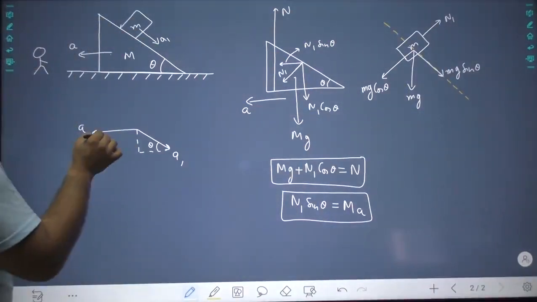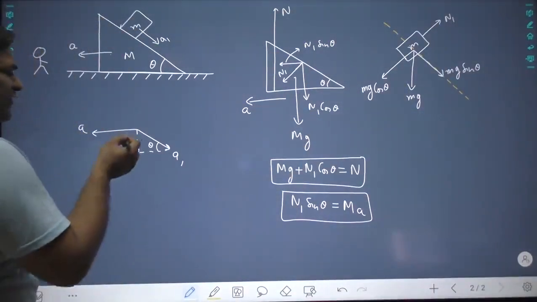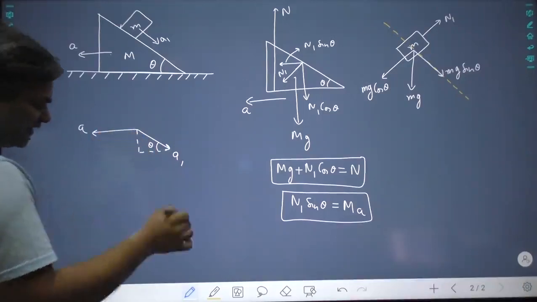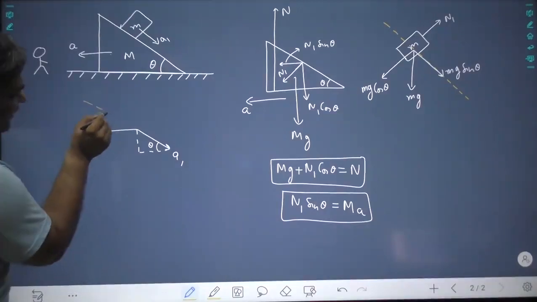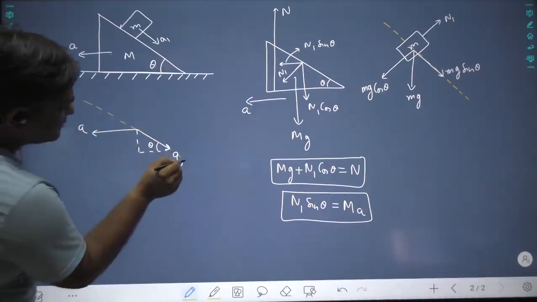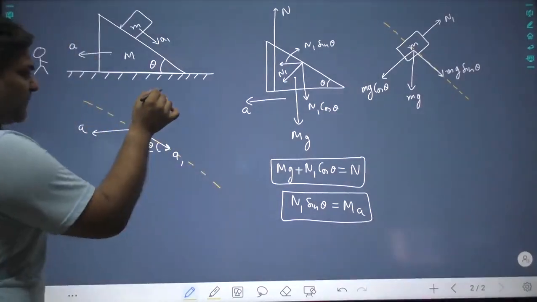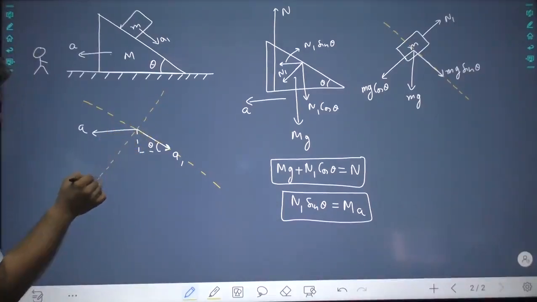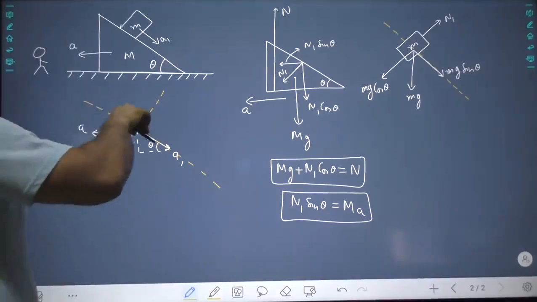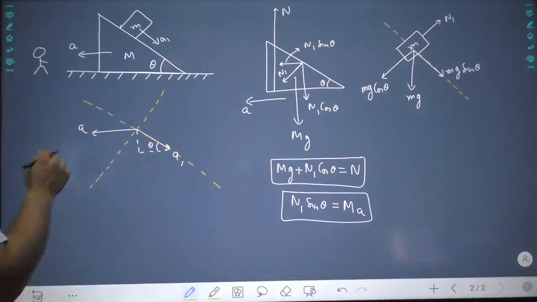Now we have this here as a, so let us break down everything only along two directions, one along the wedge and one perpendicular to the wedge. Now a1 is already along the wedge, so we have to break down a along two directions.